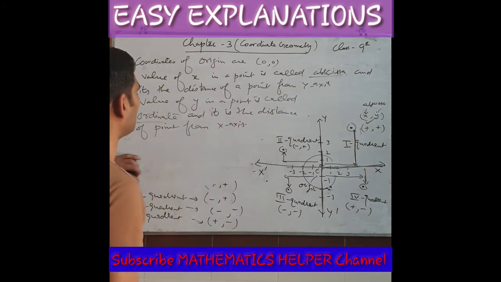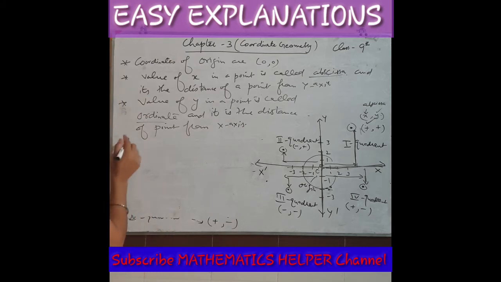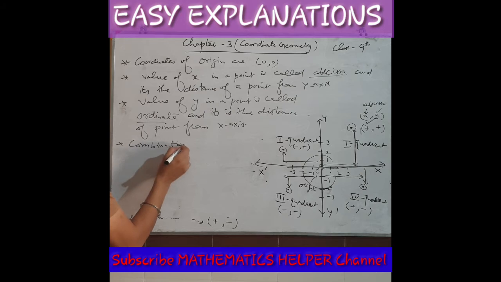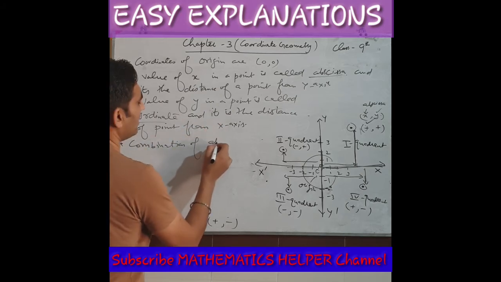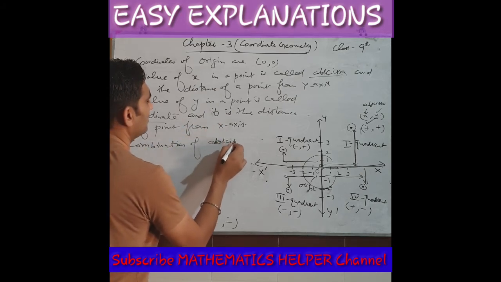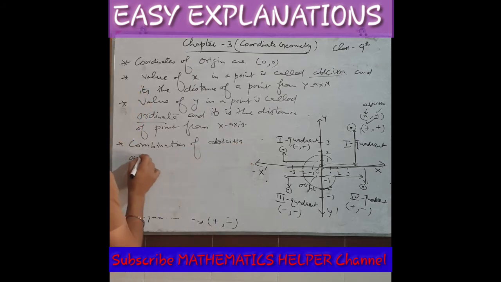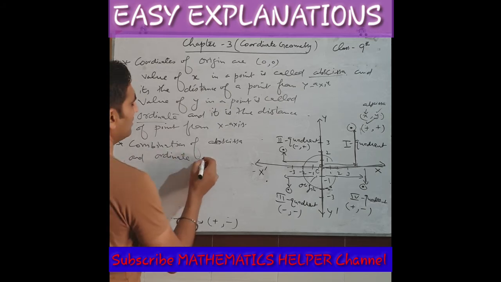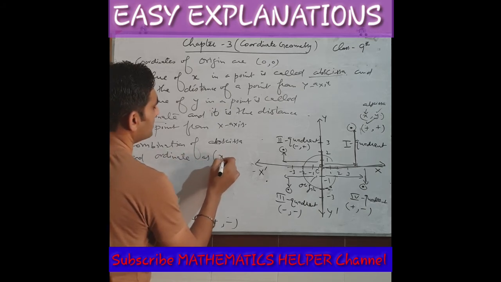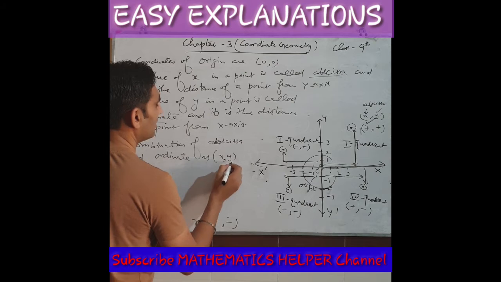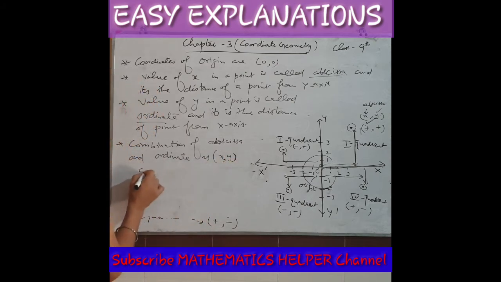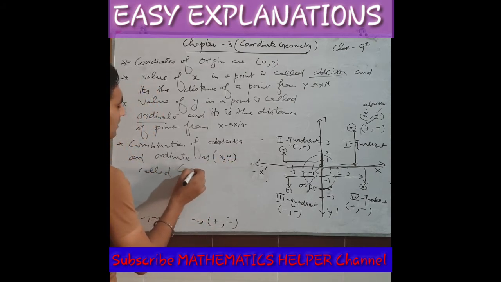And what about their combination? The combination of abscissa and ordinate, when you combine these as x comma y, is called a coordinate.